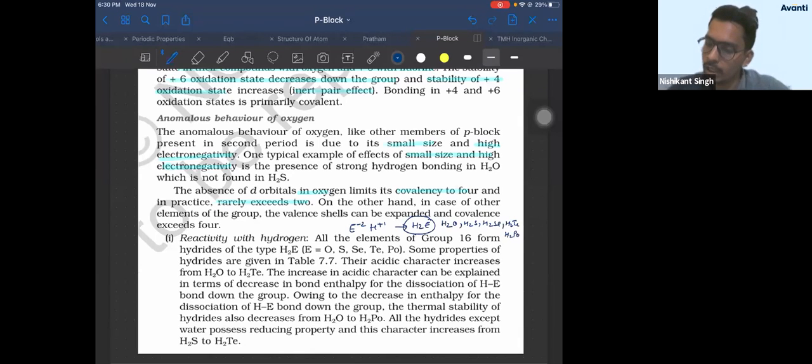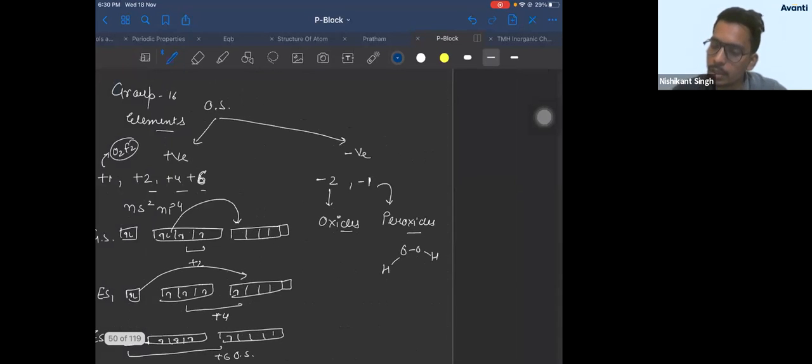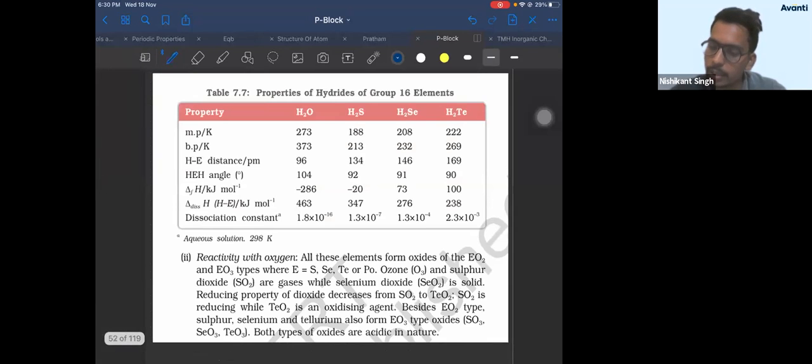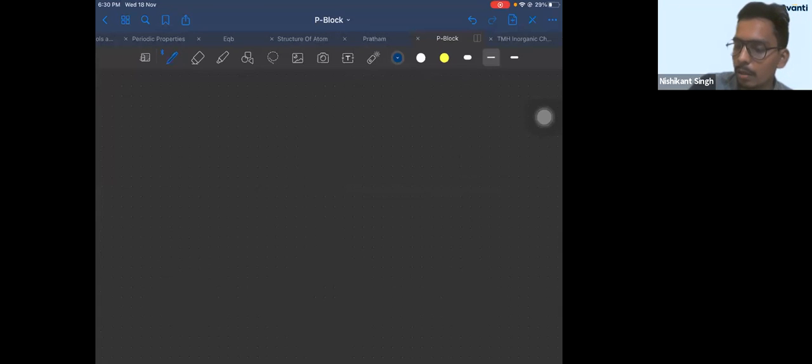Now, if you see the properties of these elements, melting point, again, just similar to your group 15 elements. So melting point down the group increases. Why it increases? You can again draw a graph of melting point, and then boiling point graph.